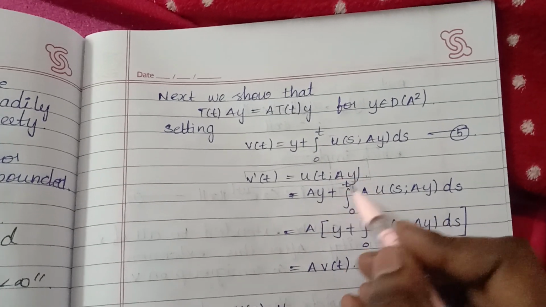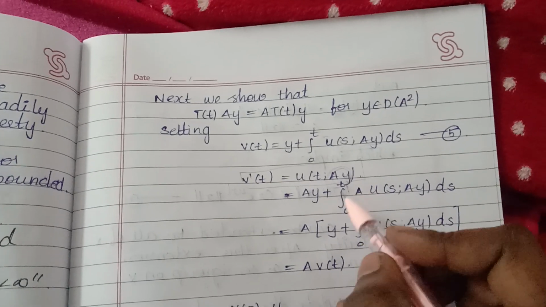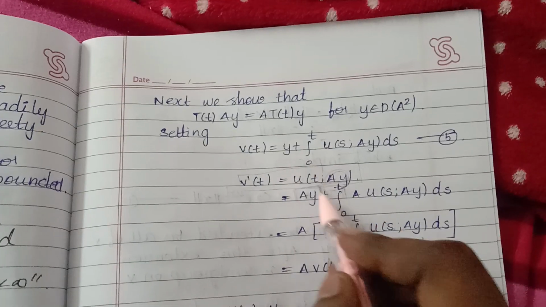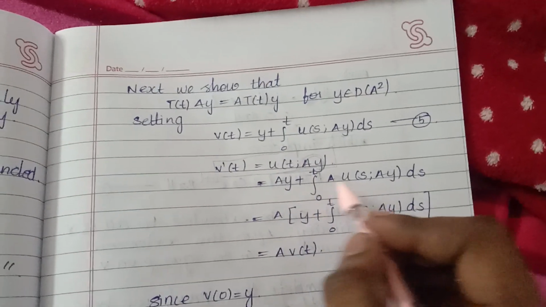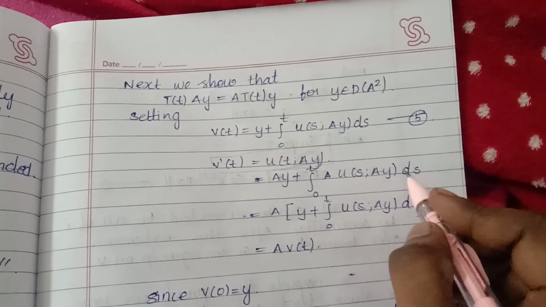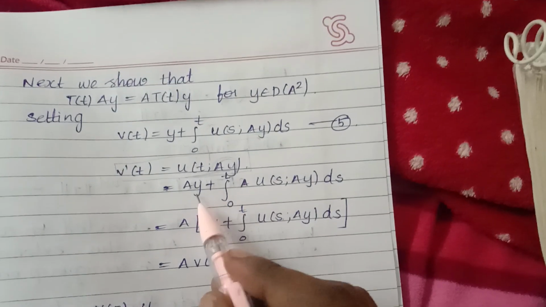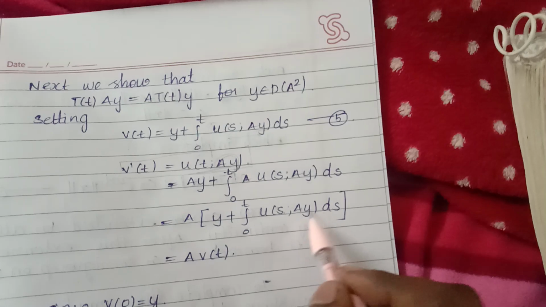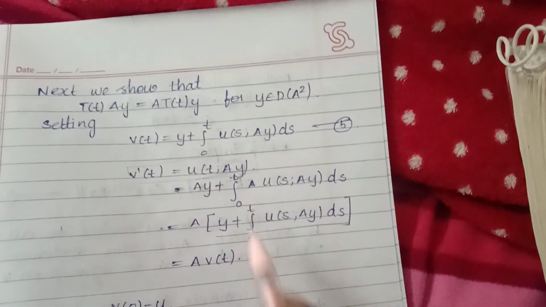Here, what we do is take the form of Ay and substitute it into the equation of u(t, Ay), which means Ay plus the integral from 0 to t of A u(s, Ay) ds. If we take A as common, it becomes y plus the integral from 0 to t of u(s, Ay) ds. So it will be in the form of v(t).